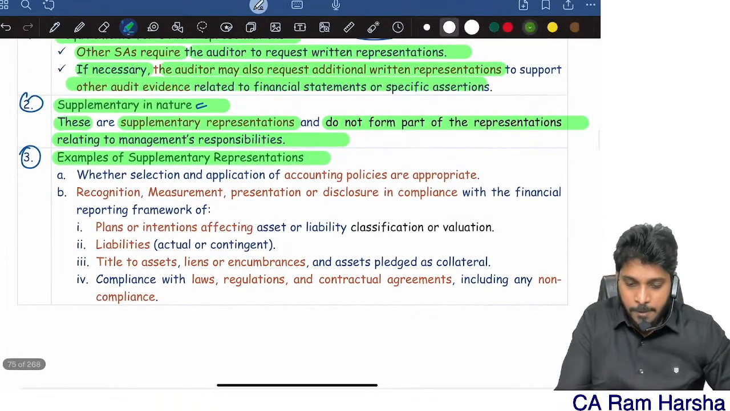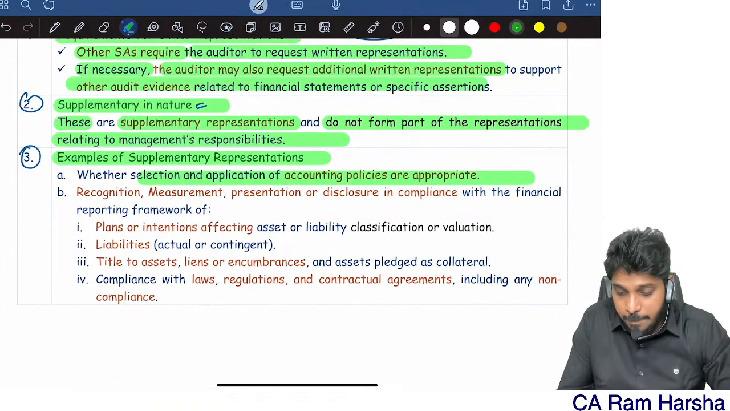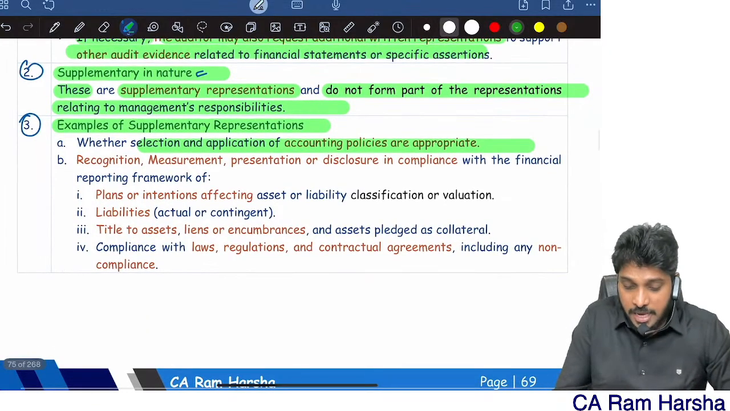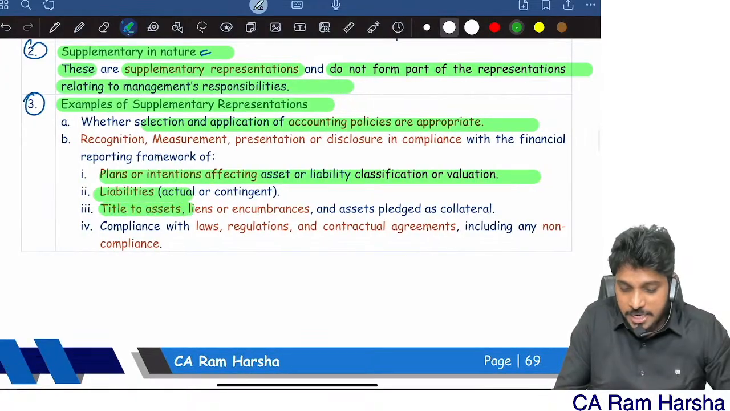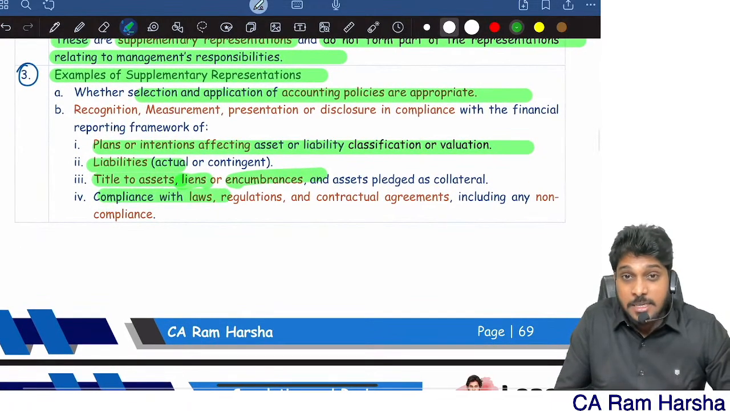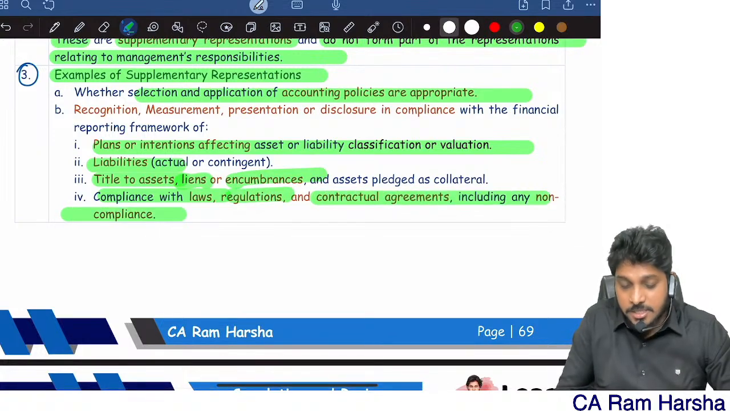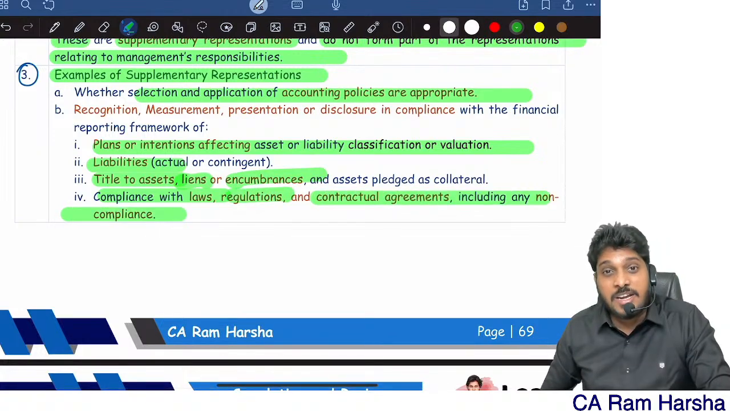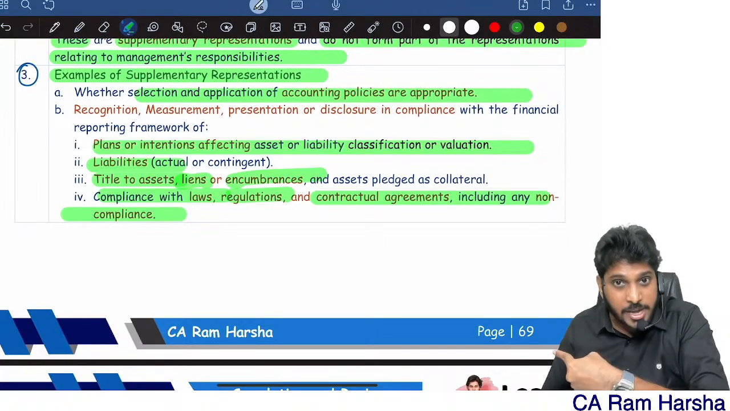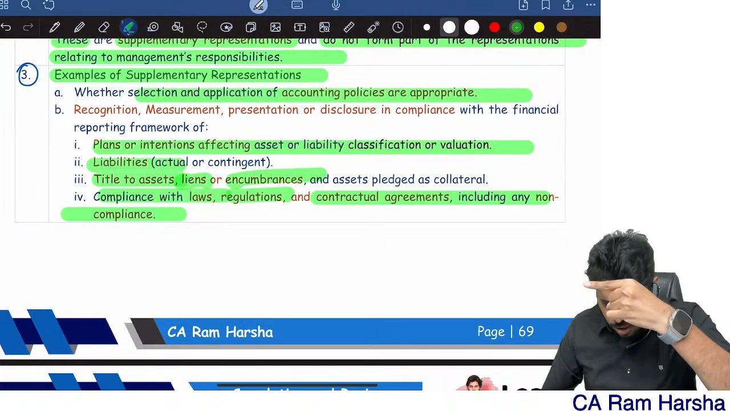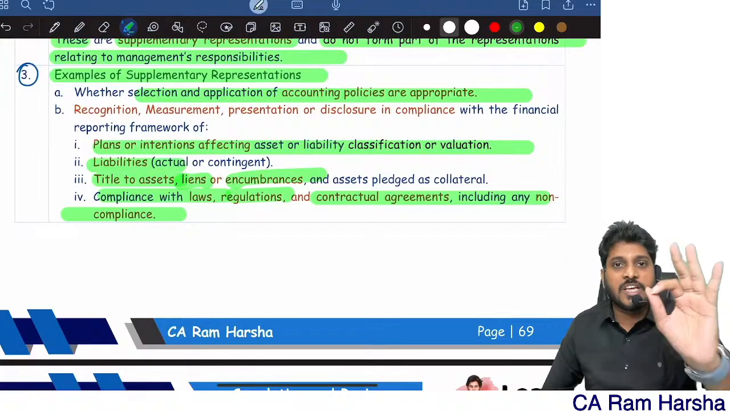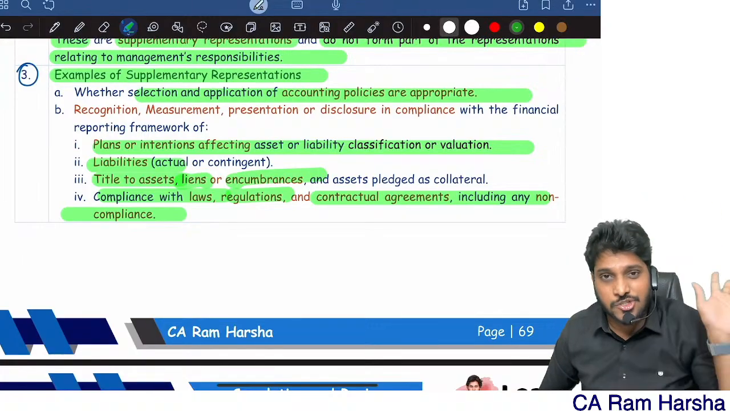For example, auditor may ask representation on application of accounting policies. Auditor may ask representations regarding assets and liabilities and valuation. Auditor can ask representation on title deeds, liens, encumbrances. Auditor may ask representation regarding compliance with laws, regulations. Auditor may ask representation on subsequent events. Auditor may ask representation on going concern matter. Auditor may ask representation on related party transactions. Any of these are all supplementary representations. That's it.